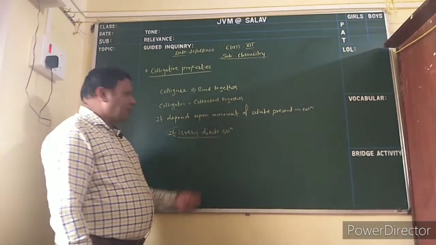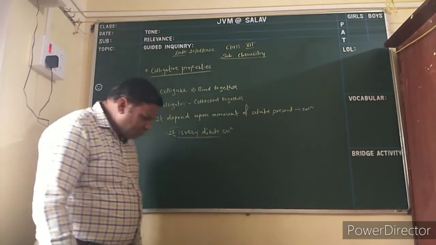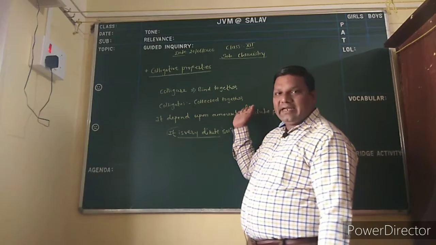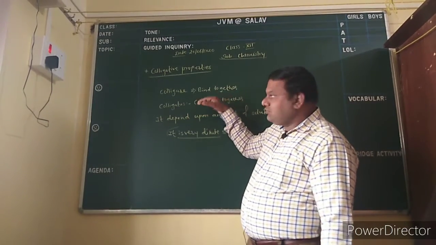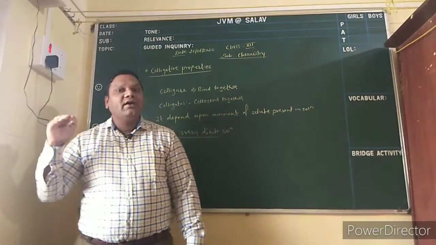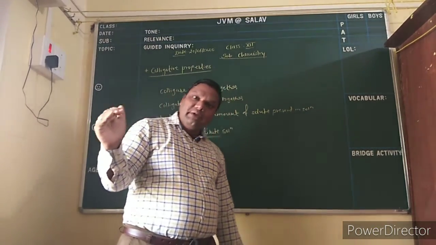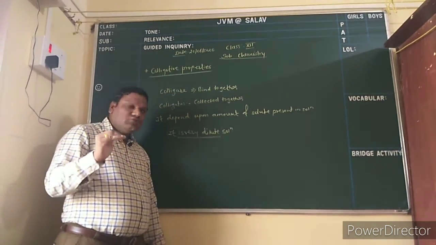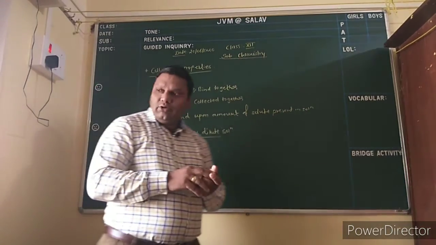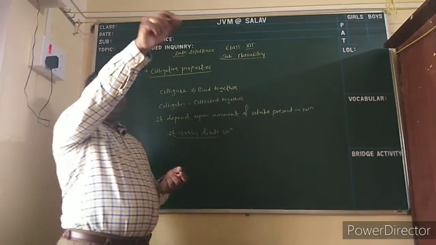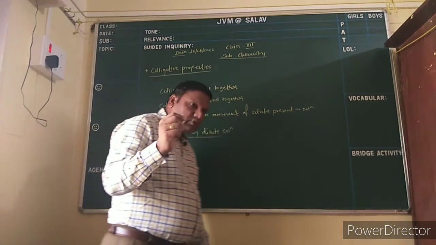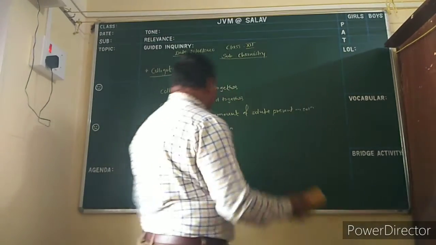Is it clear? Now, why is this property named bind together, or collected together? Because if one colligative property is known, then the other colligative properties can easily be measured. Using this one colligative property you can identify the other colligative properties. Understood? So there are a total of 4 colligative properties.